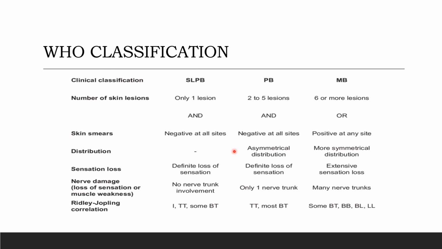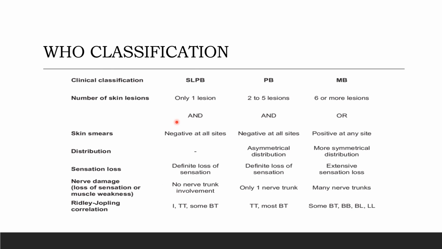And in skin smears, it would be negative at all sites, in both paucibacillary and also the borderline tuberculoid, while the multibacillary would be positive at any site. In paucibacillary, we would see an asymmetrical distribution, while in multibacillary, we would be seeing more symmetrical distribution. In borderline, we would be seeing a definite loss of sensation. In paucibacillary also, but in multibacillary, there would be extensive sensation loss.